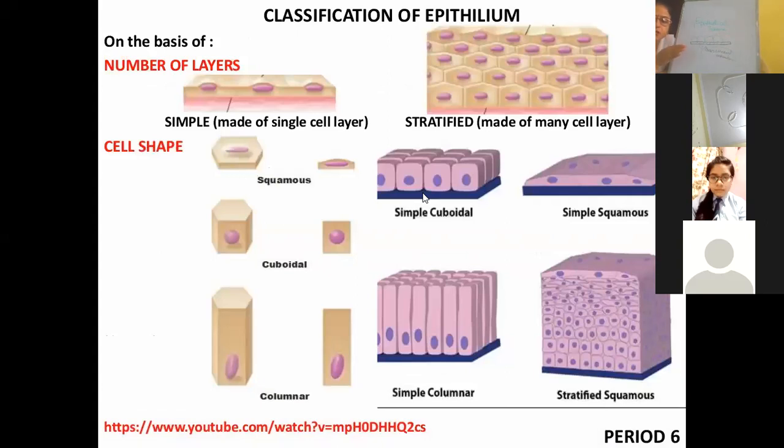If we say that there are 5 types of epithelium tissue, why are there different types? What is the criteria to judge the various types of epithelium tissue? I would like to discuss the basis on which the epithelium can be divided.